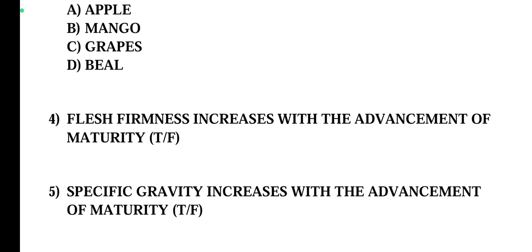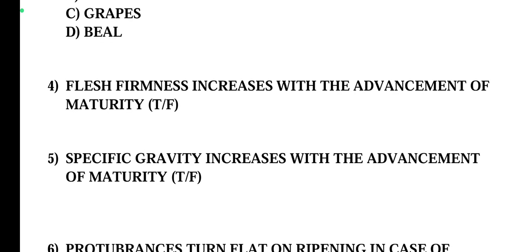When we talk about firmness, it decreases at maturity, because there is softening of cell wall due to dissolution of middle lamella component of the cell wall. The middle lamella component of the cell wall is diluted, as a result of which softening occurs. Hence, the flesh firmness decreases with the advancement of maturity. Hence, the right answer is false.